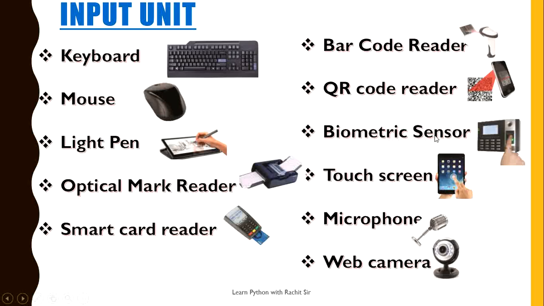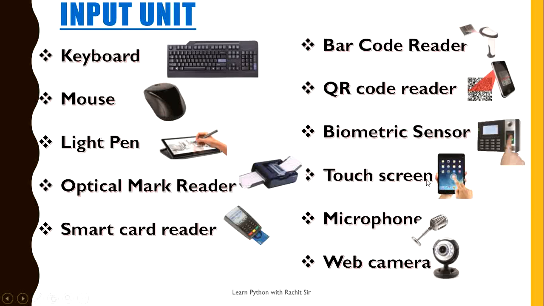Next is biometric sensor. It is an input device that is used to uniquely identify a person on the basis of his physical traits. Biometric sensors can scan human characteristics like eyes, fingerprints, and DNA with the help of sensors. It is commonly used to mark attendance of employees or students in organizations or institutes. It is also popular as a security device to provide restricted entry to secured areas.